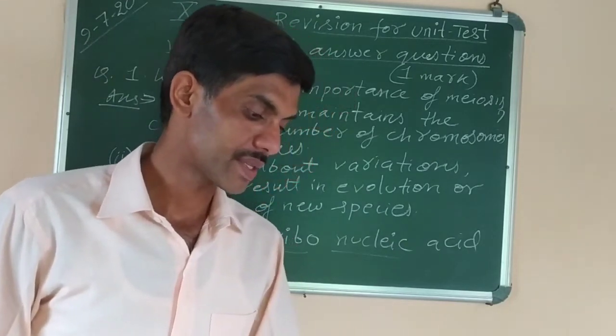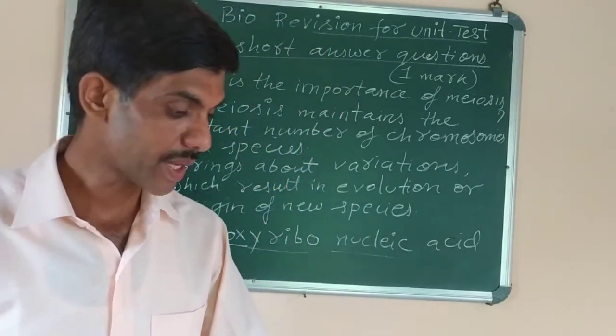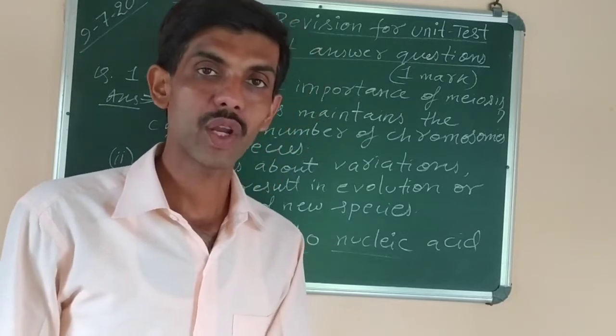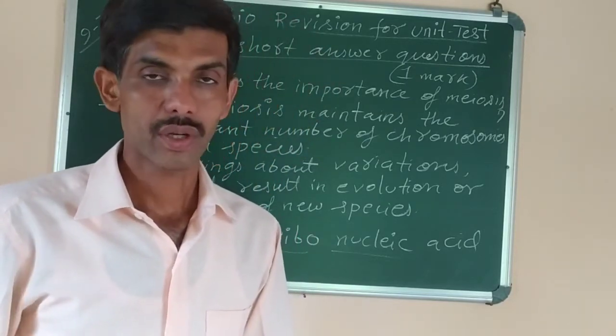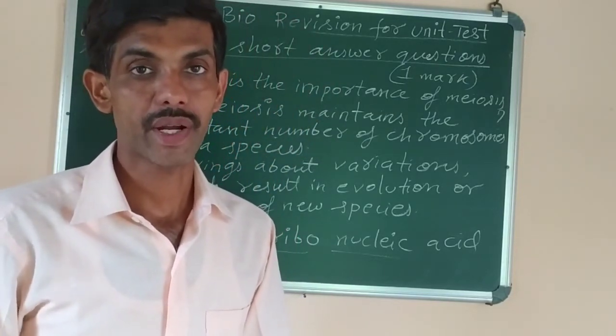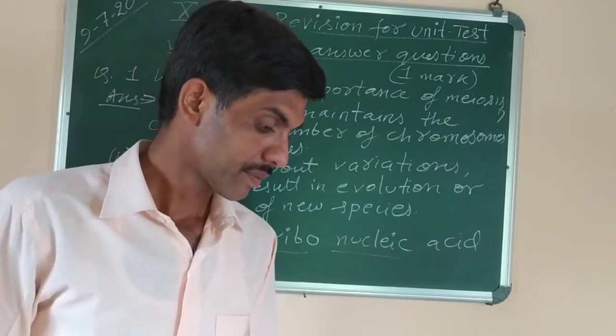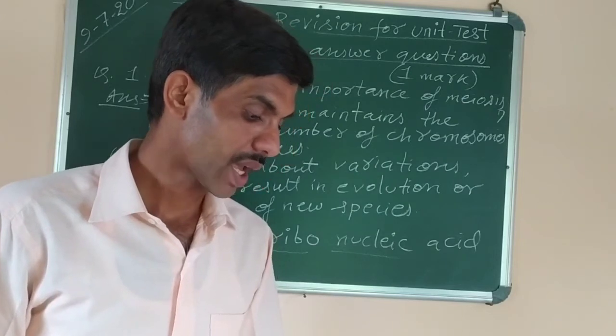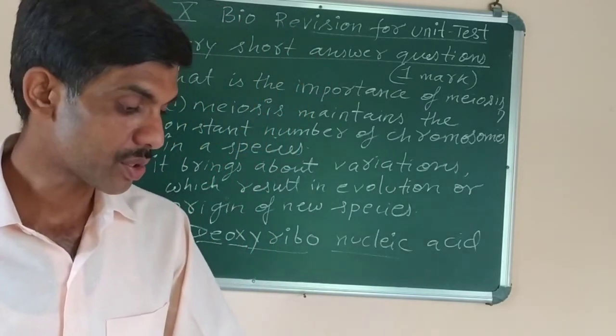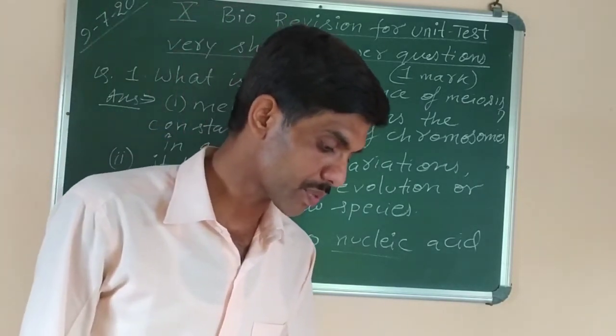What is interphase? Interphase is the resting stage of cell division during the cell cycle, in which the cell prepares itself for division. Metabolically, it is the most active stage. And who discovered the chromosomes? Answer is Walter Fleming in 1882. A German scientist discovered chromosomes.